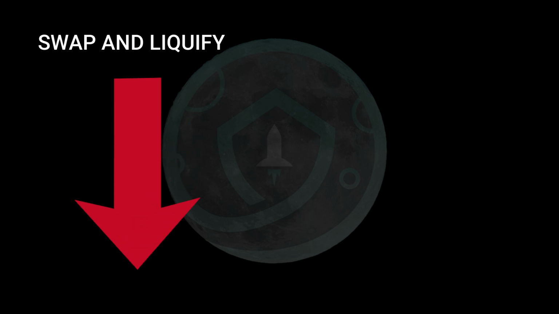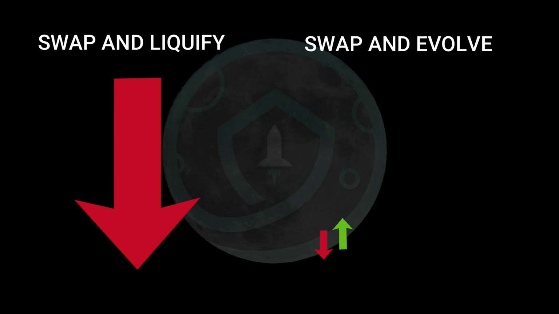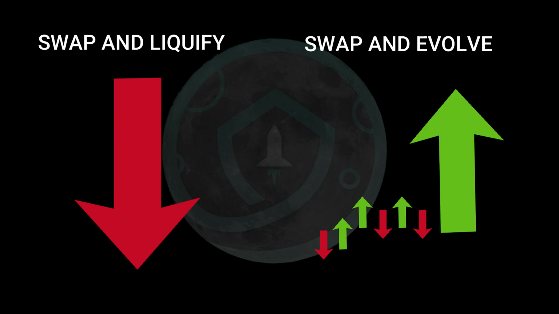I look at it like this. The Swap and Liquefy was a giant uppercut to the Safemoon price, which presented as a giant red candle, and price decreased because of the giant Safemoon sell-off. Swap and Evolve are little tiny jabs to the price that are easily received and barely noticeable, until the opponent is able to send their own knockout uppercut punch back to the chart that results in a giant green candle and price increase because it's a giant Safemoon purchase.